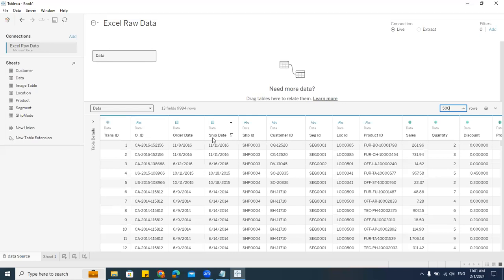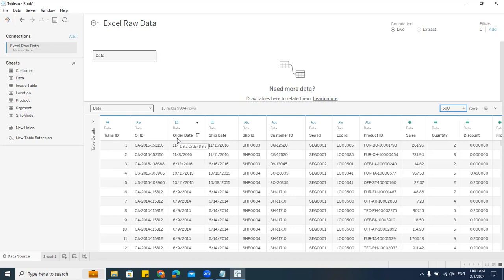For that, we have something called Tableau Prep, Tableau preparation. For that, I have a complete video which I'll be sharing with you. You can go and check. That is very easy. That is like Power Query Editor. It's a separate tool. In Tableau, we don't have any tool for editing the data. Please understand.